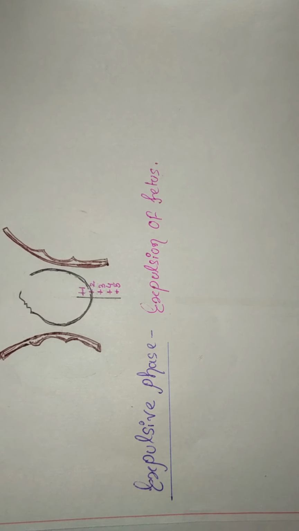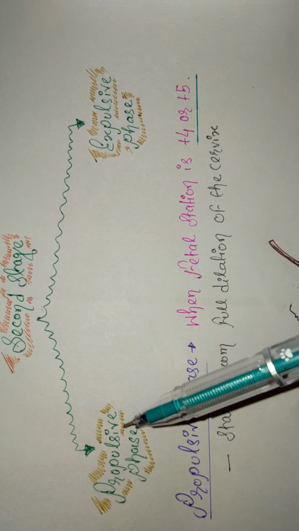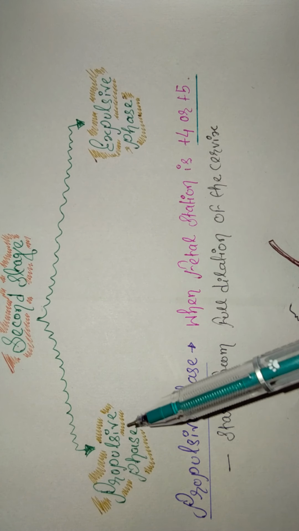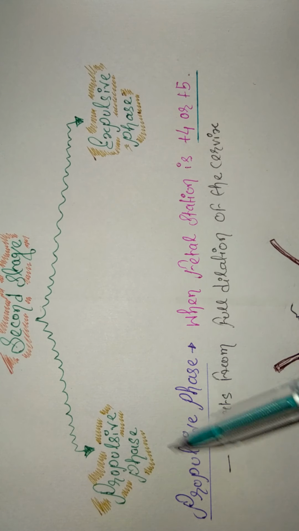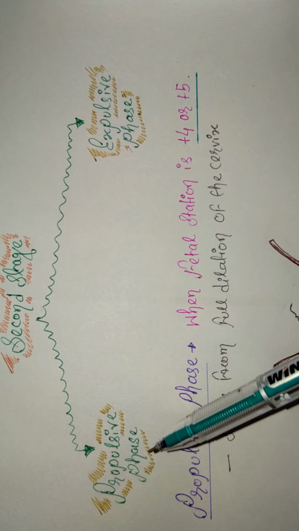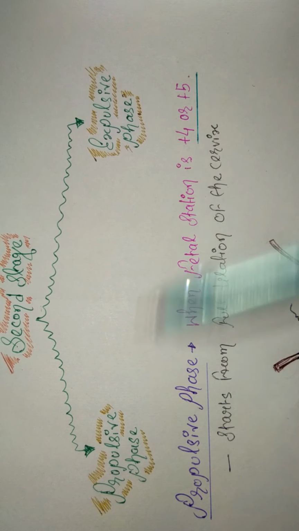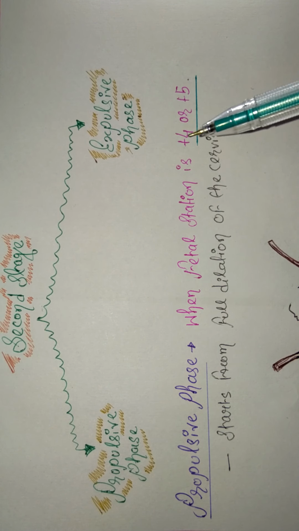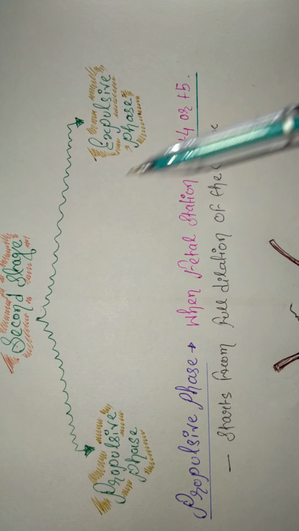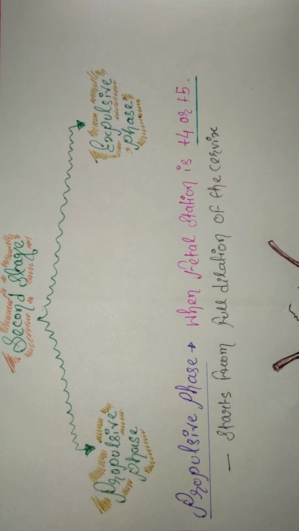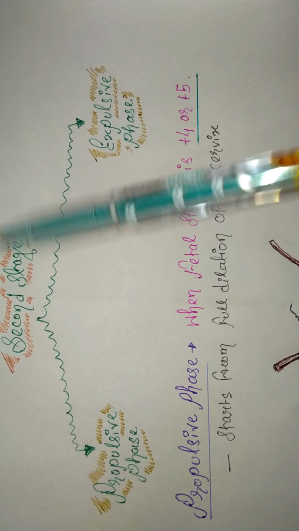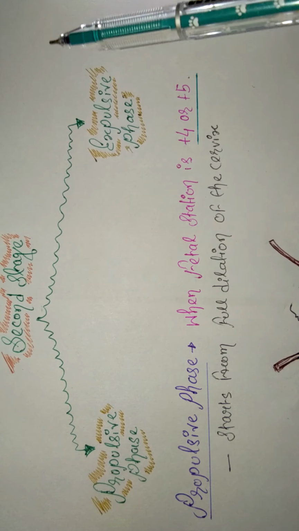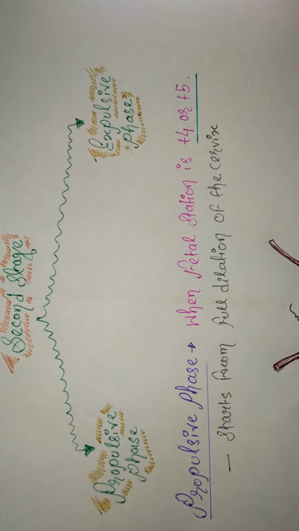The propulsive phase starts from full dilatation of the cervix and ends when the fetal head is at +4 or +5 station, and after that the expulsion of the fetus starts. In one word, the second stage means expulsion of the fetus, the birth or delivery of the baby.